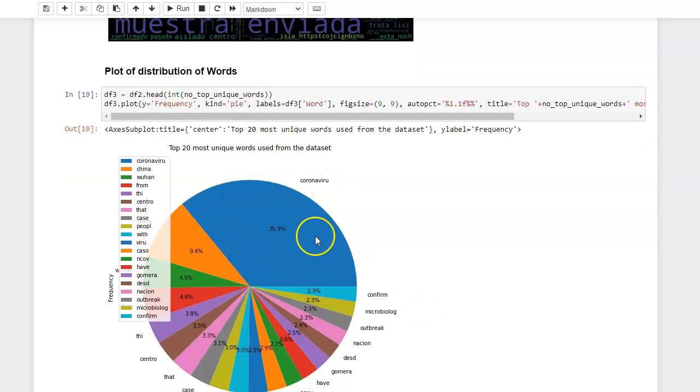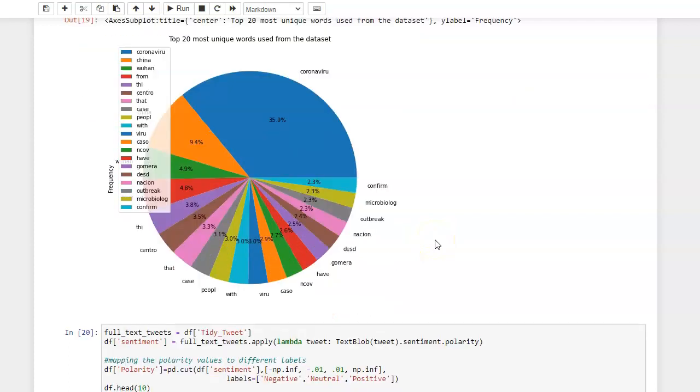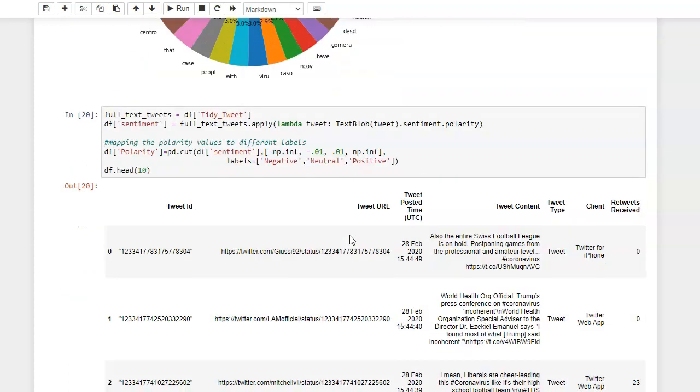As you can see, 36% contain the word coronavirus. At that time, COVID-19 was not popular yet. I'm sure the later tweets will have COVID-19 rather than coronavirus.